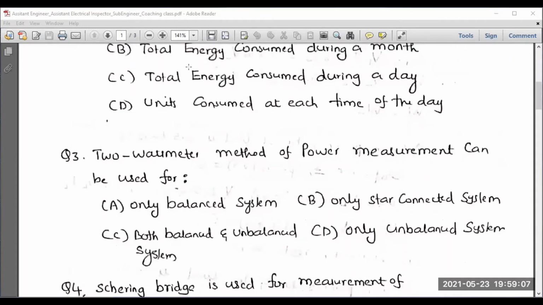Let us discuss the third question. A 2 wattmeter method of power measurement can be used for any balanced load, only star connected system, both balanced and unbalanced system, or only unbalanced system. We have already learned about the 2 wattmeter method. It is one of the best methods of measurement of three-phase power. It is used for the measurement of both balanced and unbalanced systems. I can go for option C. Option C is the right answer for question number 3.